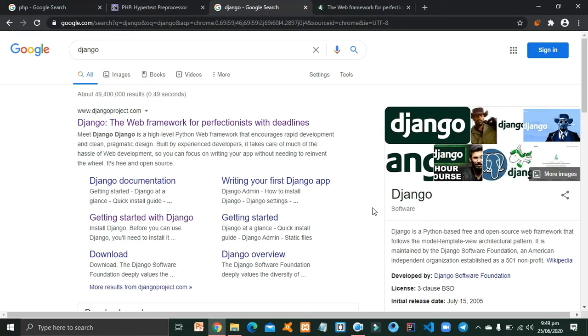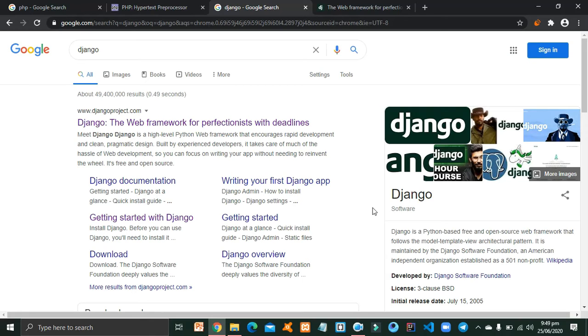As its definition says, Django is a Python based free and open source web framework that follows the model template view, not the MVC model view controller. It follows the model template view MVT architecture pattern. It is maintained by the Django Software Foundation, an American independent organization established as a 501 non-profit. It was released in 2005, so it's not very old.